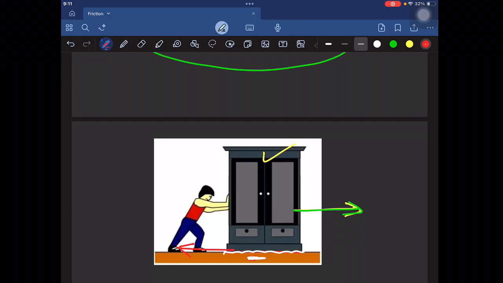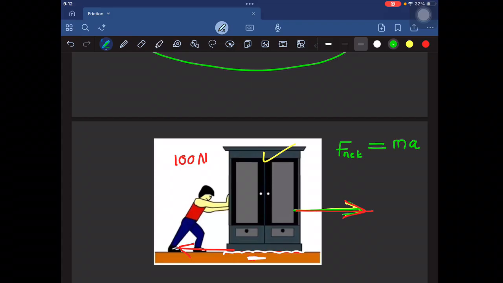What does it mean? We know that when there is a net force on a body, that is equal to mass times acceleration. So if there is a net force on this almirah, the almirah must have some acceleration. But the almirah is not moving. I am using a 100 Newton force, but the almirah is not moving. It means that the applied force is cancelled by some other force. What is that other force which is cancelling the applied force? That is actually the force which acts in the opposite direction of the applied force.